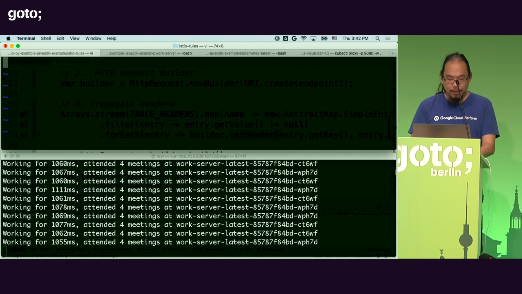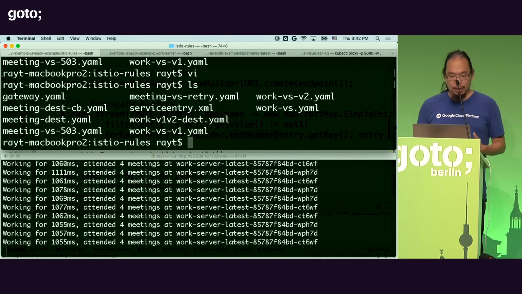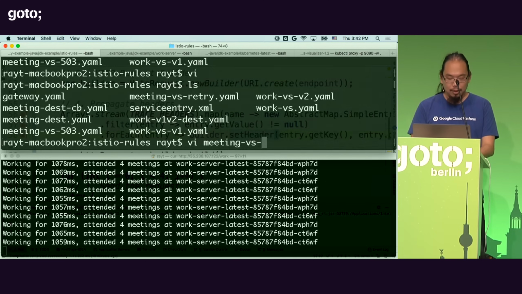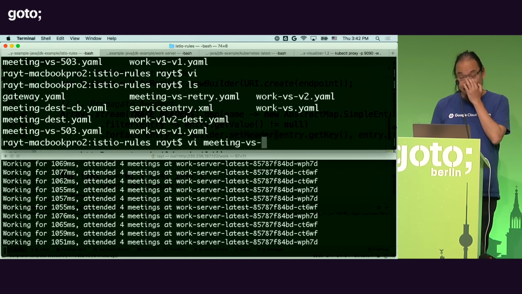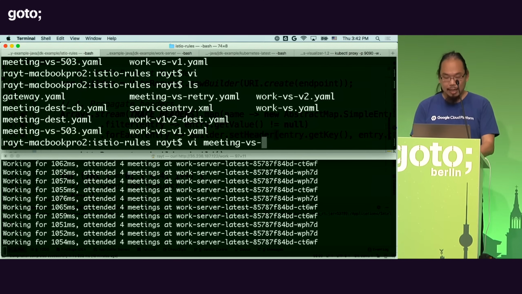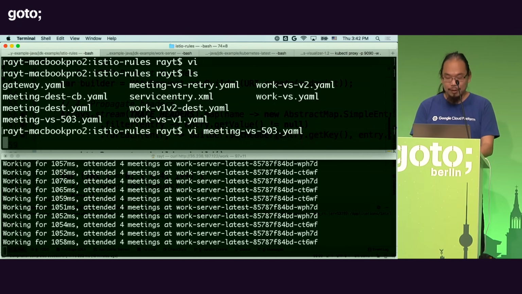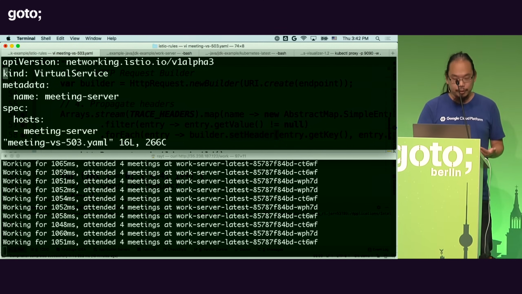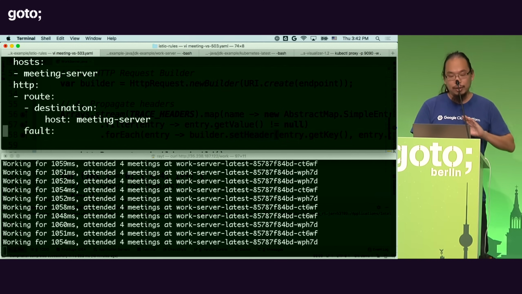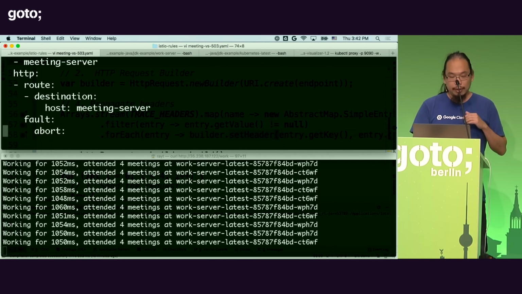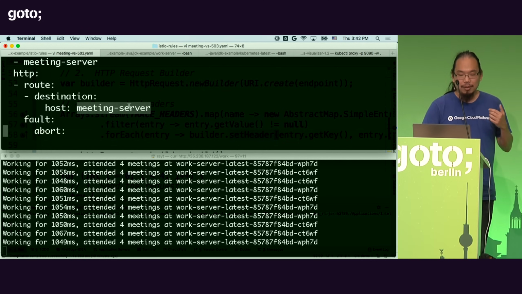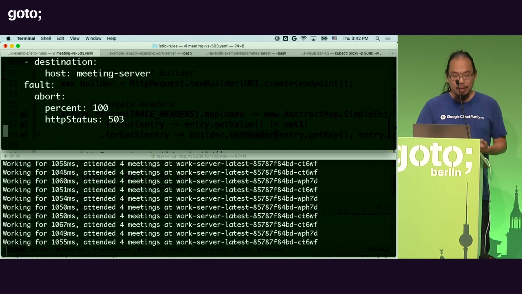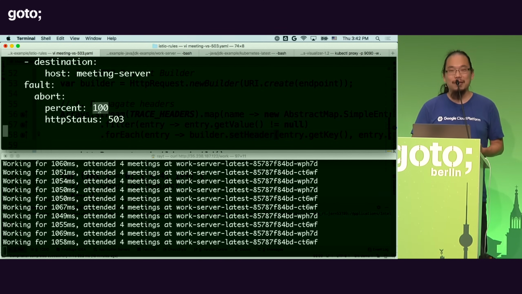So for example, if I want to introduce a chaos monkey, in this case, because I want to have fun, and if I want to basically test the resiliency of my application, or if I just want to have fun, I can tell Istio, I can write a configuration here for my virtual service. Here, remember, this is how we decide how to route. So in this case, I'm going to say anything that's being routed to meeting server, I want to fail it 100% of the time. Okay? This is just for fun.